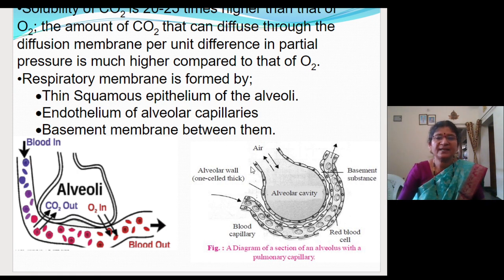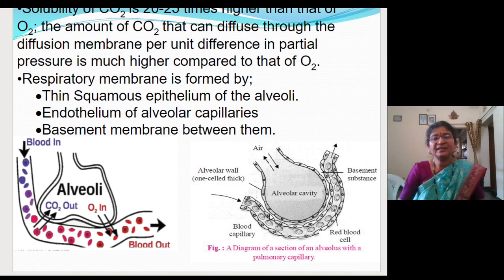So the alveoli are made up of squamous epithelial cells. And these blood capillaries are also made up of squamous epithelial cells, but they are called endothelium. So these two membranes, of course, the air has to cross.